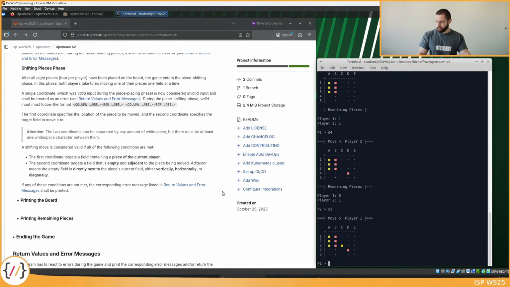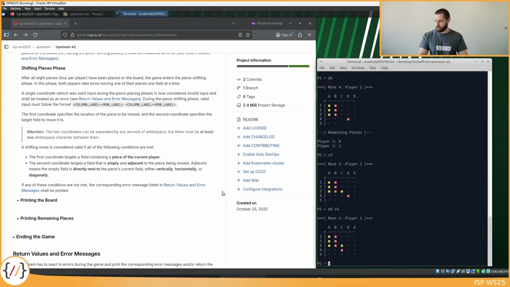So player 1, let's say we want to shift d4 to c4, and player 2 will shift its piece c3 to b4, and shifting is only possible to one of the adjacent fields, so really only one field at a time. You cannot jump over fields.